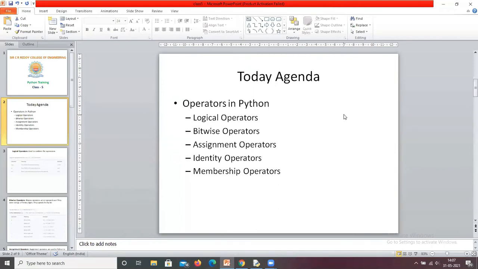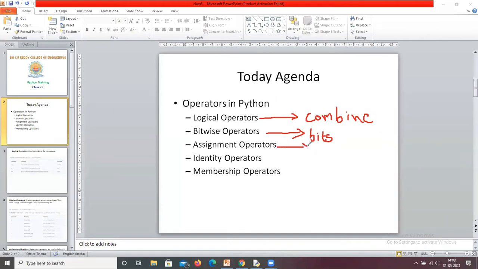So today's agenda is to discuss the remaining operators. The first one is logical operators. These operators we use to combine expressions. Then bitwise operators: if you want to perform operations on the bits of the data, then we use bitwise operators.